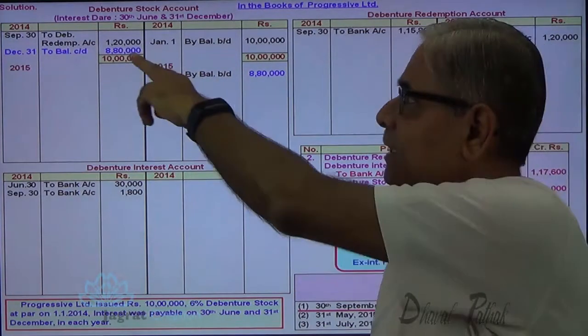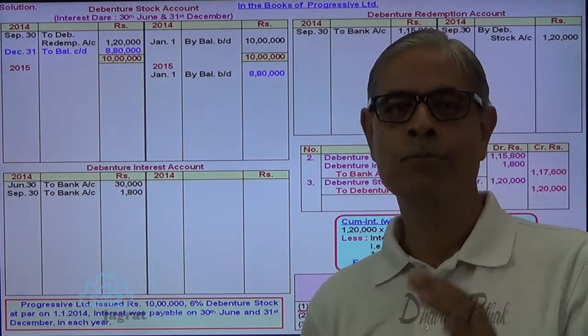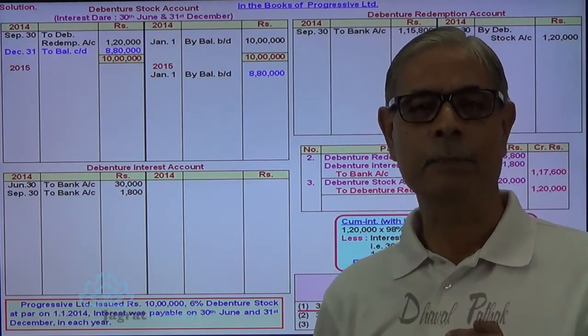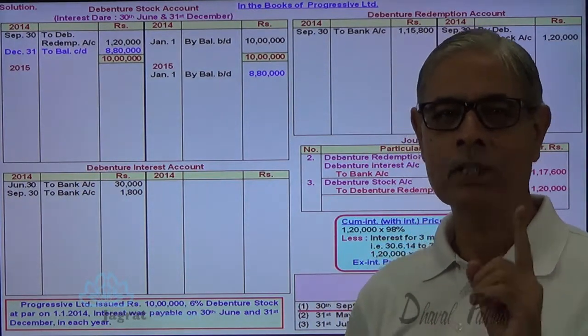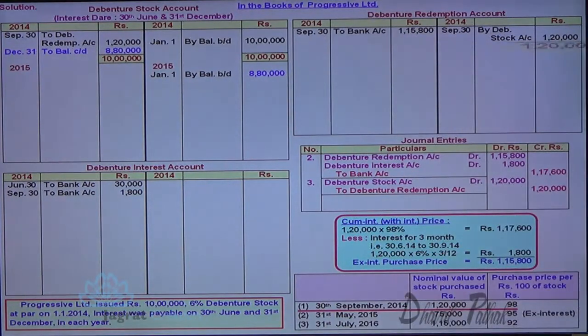See, the debentures cancelled are 1,20,000. At the time of purchase, 3 months interest is paid. After purchase, immediately they are cancelled. So no subsequent 3 months interest is payable. So now the debenture interest is to be paid on 8,80,000 for 6 months. That is on 31st of December.